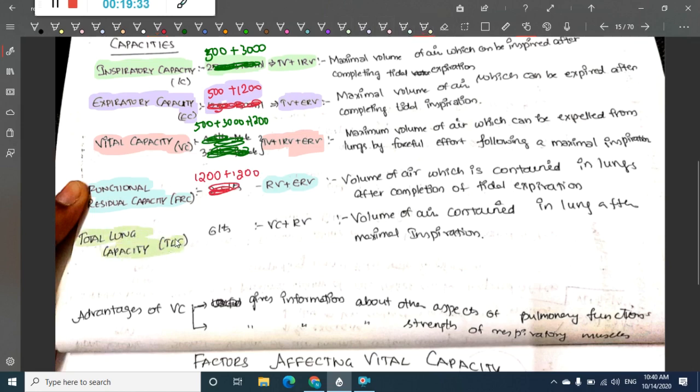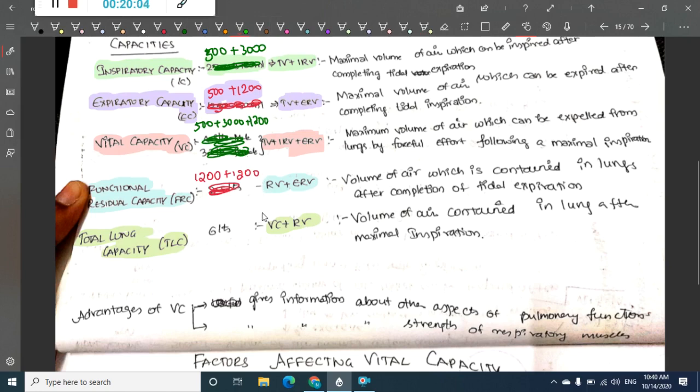What is total lung capacity? It is the vital capacity plus residual volume. That is the total amount of air that is present in the lung at maximum inspiration. At maximum inspiration, you will have residual volume, inspiratory reserve volume, expiratory reserve volume and also tidal volume.